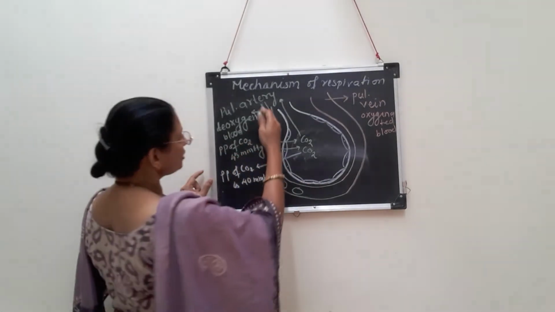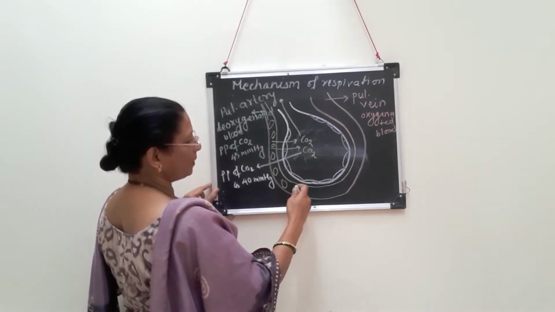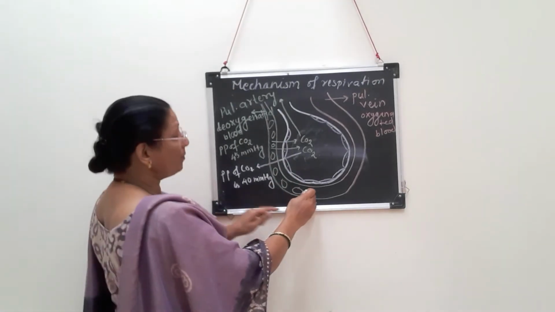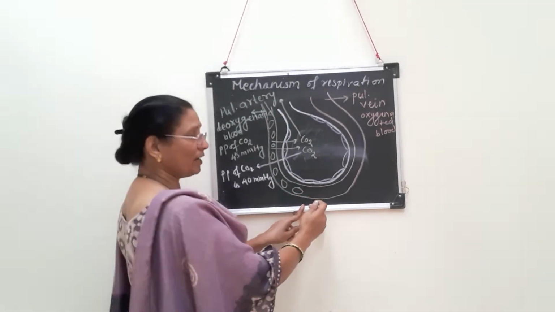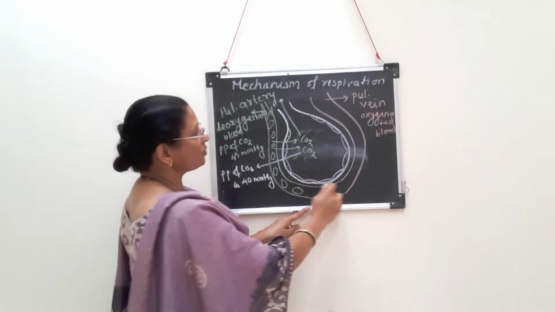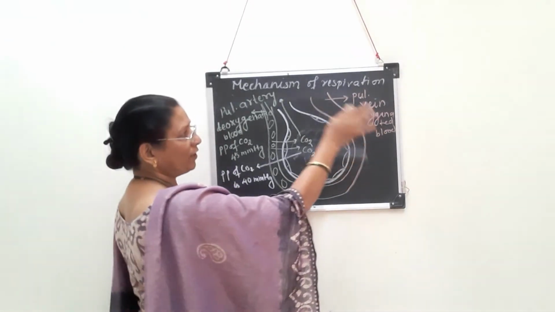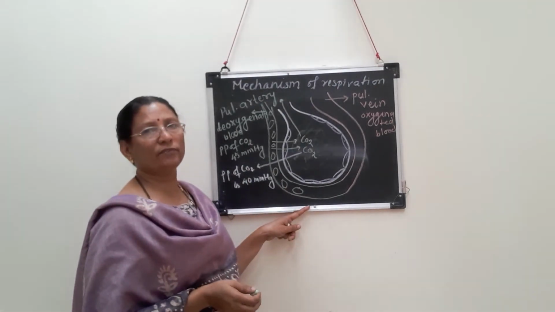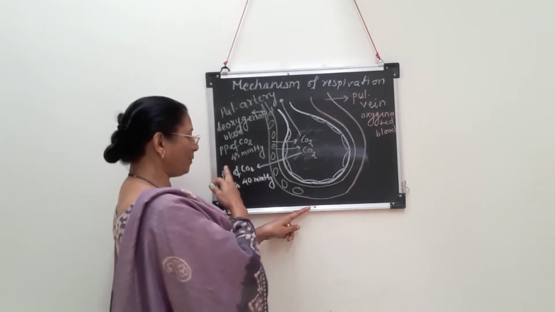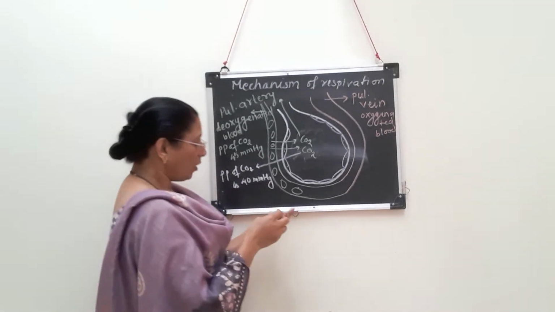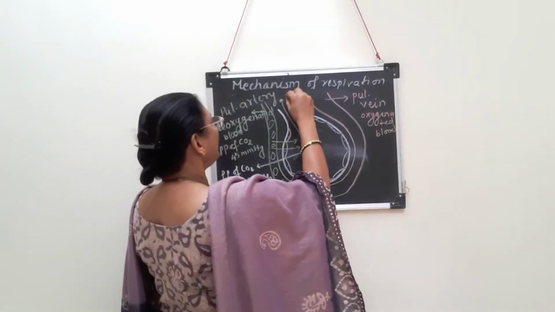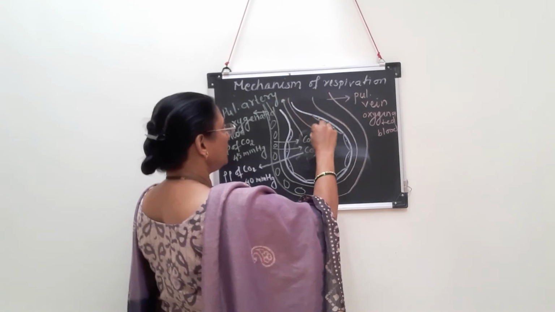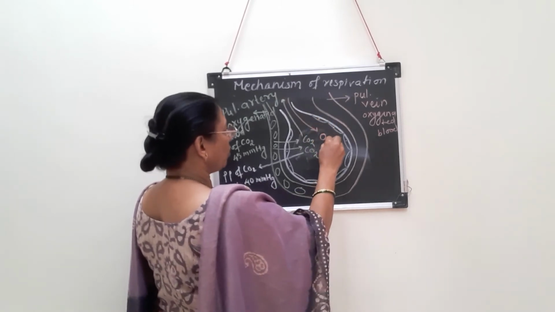Now, as this blood flows through the pulmonary artery, I said before that the pulmonary artery divides and redivides to form capillaries which rejoin to form the pulmonary vein having oxygenated blood. Now what is the difference in the partial pressure of oxygen? Always remember that when air enters here, this air is rich in oxygen.